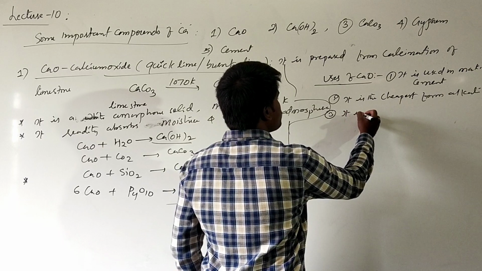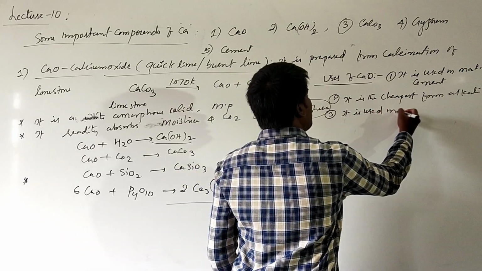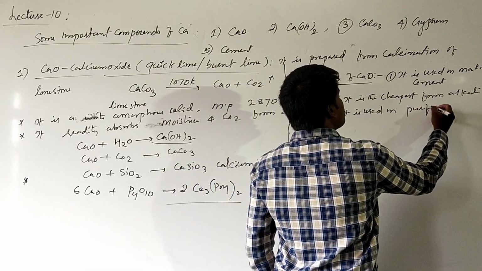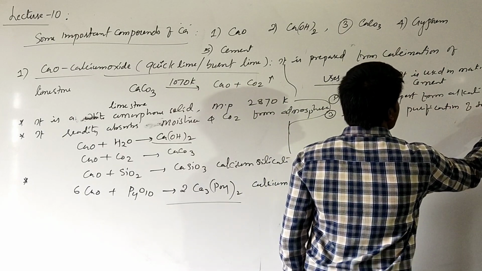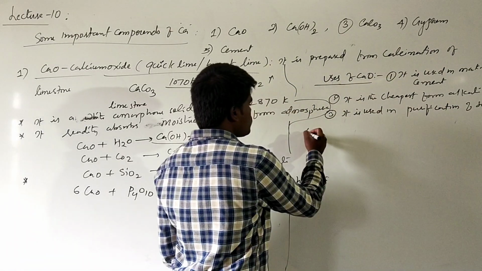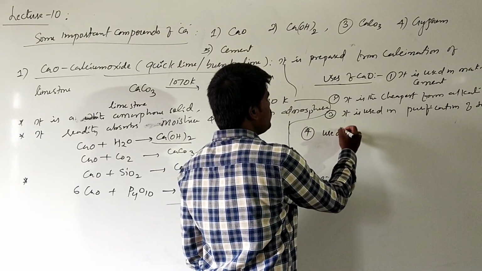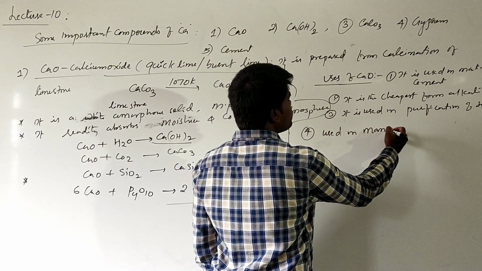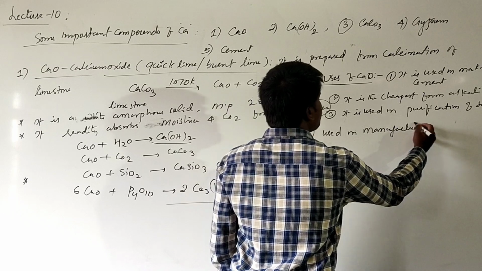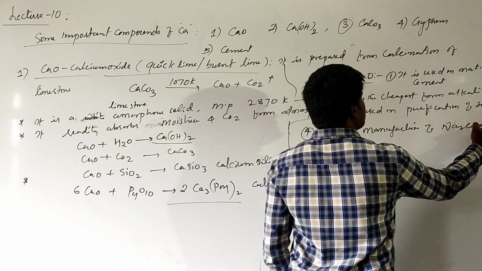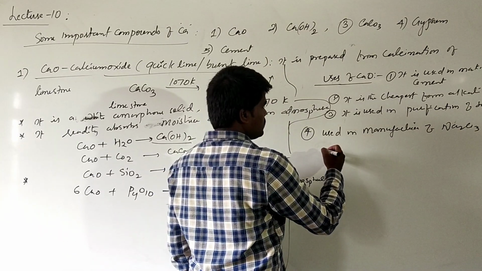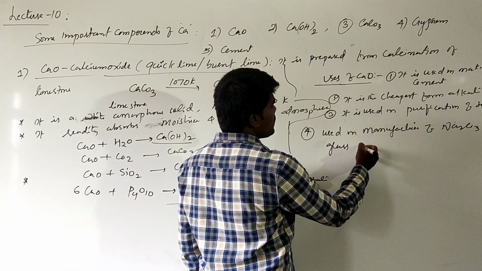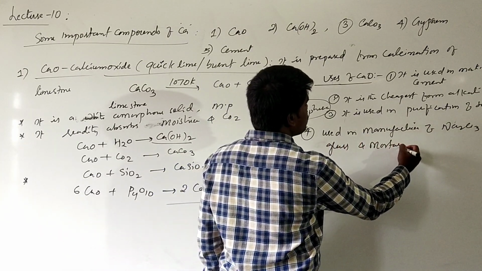And it is used in the purification of sugar solution. It is also used in the manufacture of sodium carbonate as well as glass and mortar.